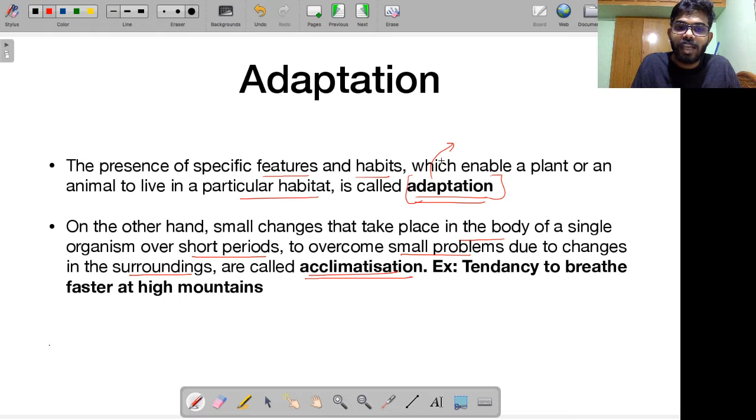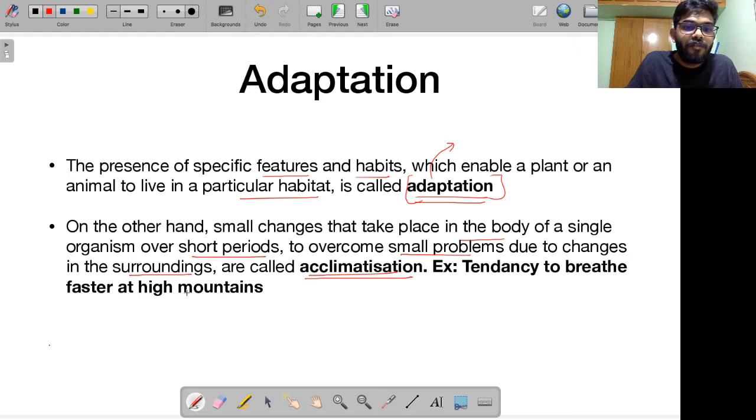But on the other hand, let's say for a temporary period of time, I would like to climb Mount Everest. I'm not going to be spending time over there for more than 2 or 3 days. It is only for a short period of time that I am climbing Mount Everest, or any other mountain top, right? So to overcome small challenges, I undergo certain changes for a short period of time. This concept is called acclimatization.